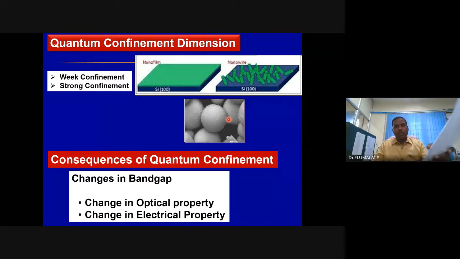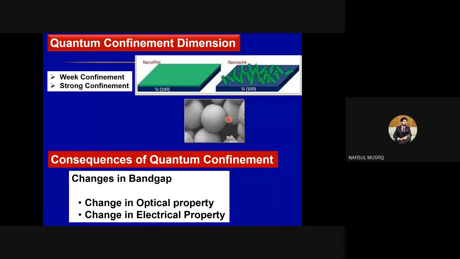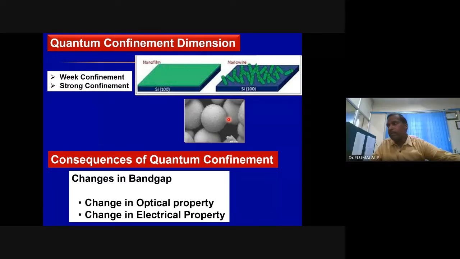So the number of atoms, ions in this structure will be same as that in this structure or will be different? Different. And in the case of spherical particle, forget about the size. The number of atoms, ions, molecules will be same as that of the thin film or nanowire, or different, or same, or increase?